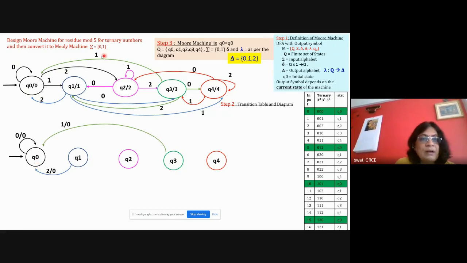to Q0, and the input symbol is 0. So remove this 0 and write it here. So it will be 1 by 0. Now the diagram for Q0 is over.